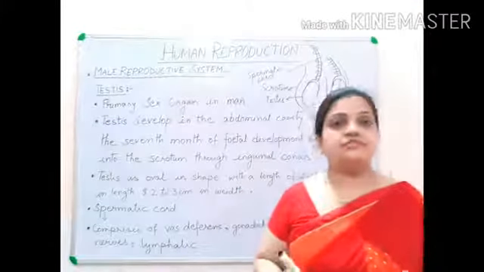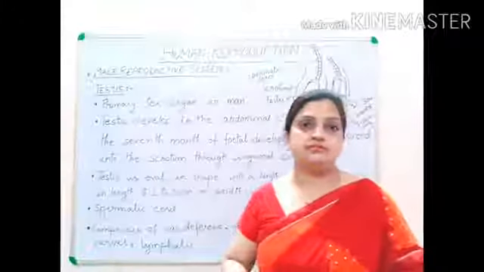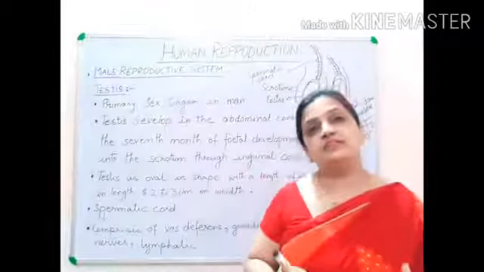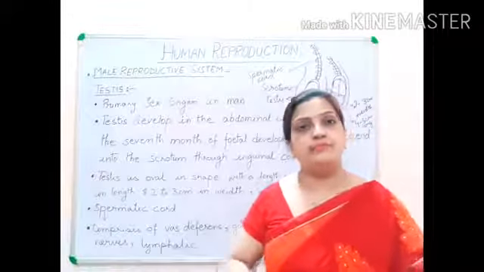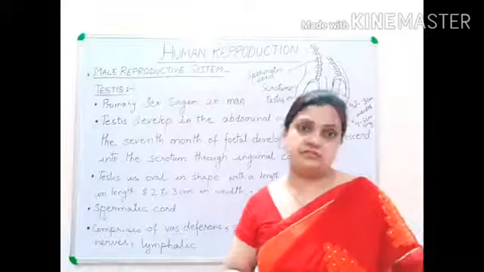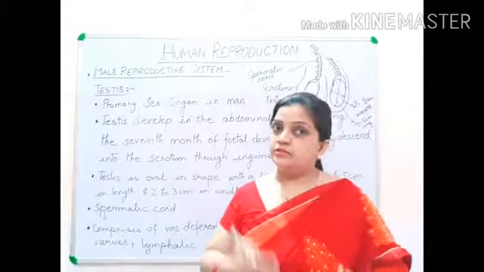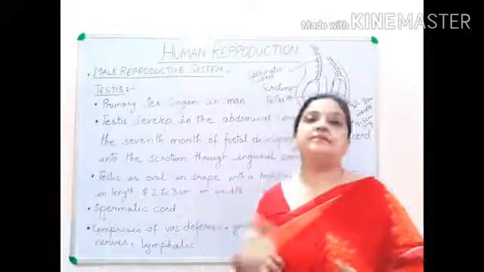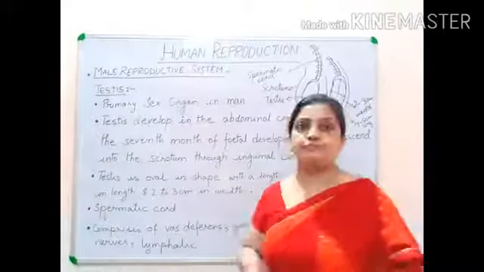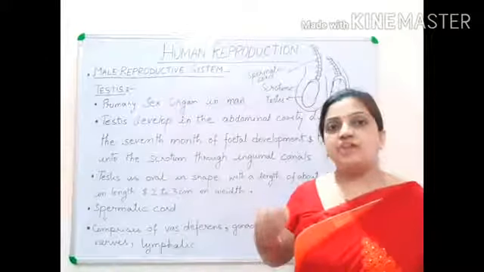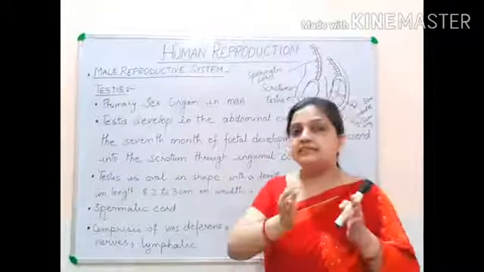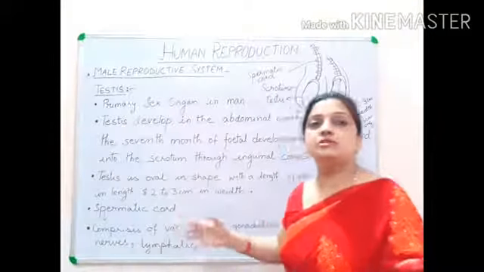The location of testis is inside the scrotum, which is an extra-abdominal part. But when the fetal development is taking place inside the mother's womb, during the 7th month of pregnancy, the testis of the fetus descends down into the scrotum.